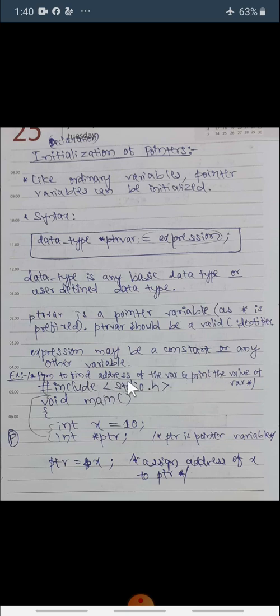variable. #include <stdio.h>, and here open the main function, and in that main function we have to write those three statements whatever we have learned in the pointers concept. First you declare any variable x along with any data type like int, float, anything, and if you want to assign any value to this variable, you assign a value to this variable.